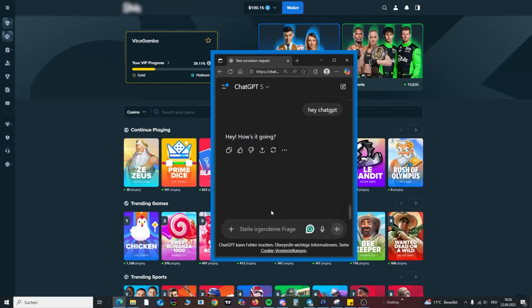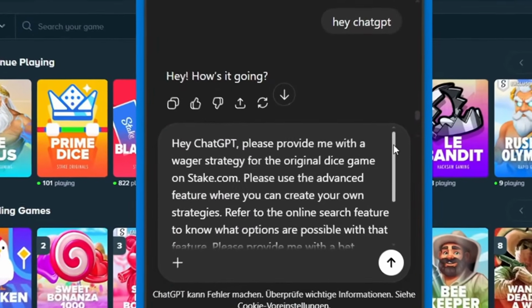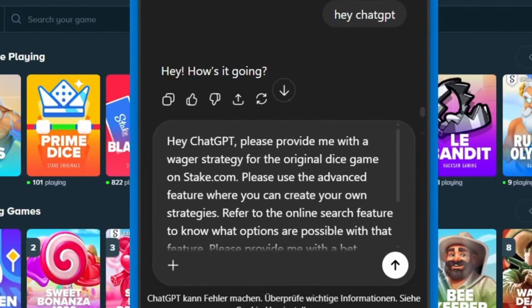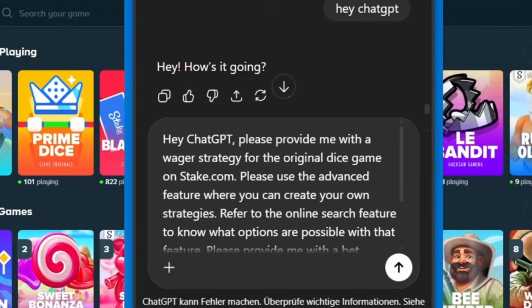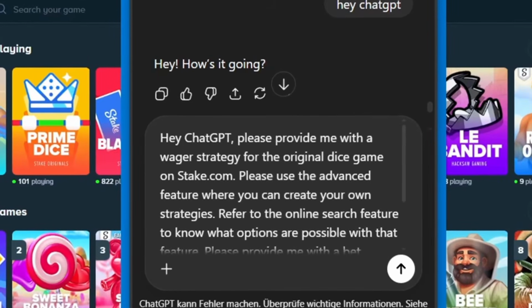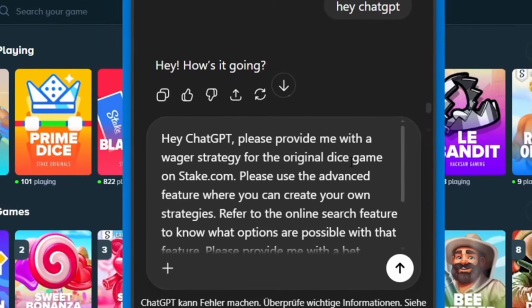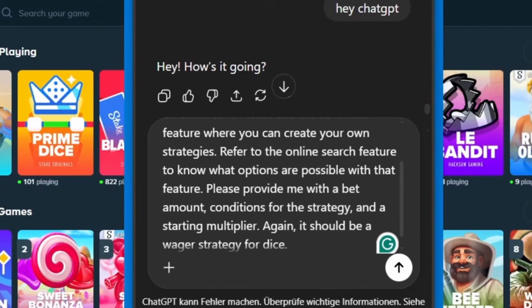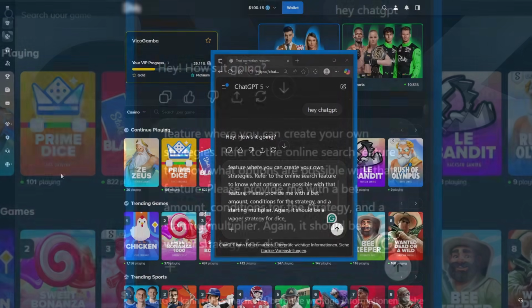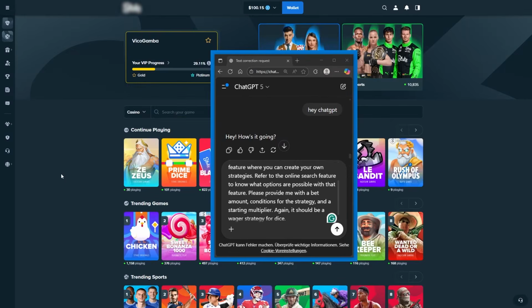Let's pull up ChatGPT, and as you guys can see I already said hello and I already prepared a prompt. I wrote, "Hey ChatGPT, please provide me with a wager strategy for the original game Dice on stake.com. Please use the advanced feature where you can create your own strategy. Refer to the online search feature to know what options are possible with the feature." So basically you should use Google to know what options are possible, right?